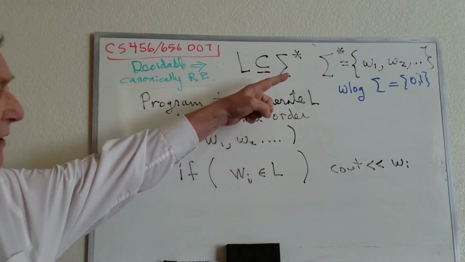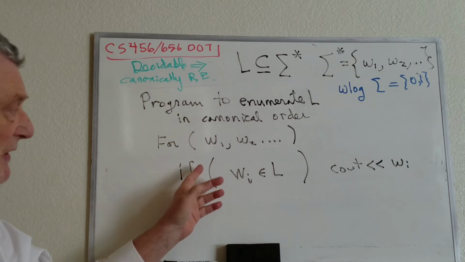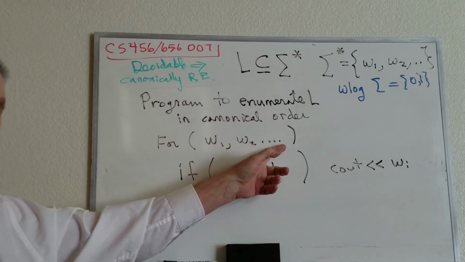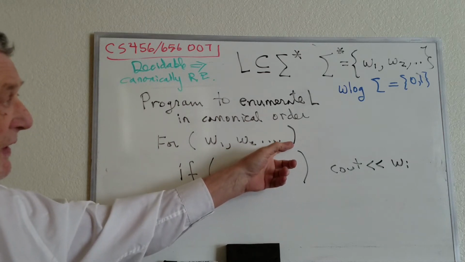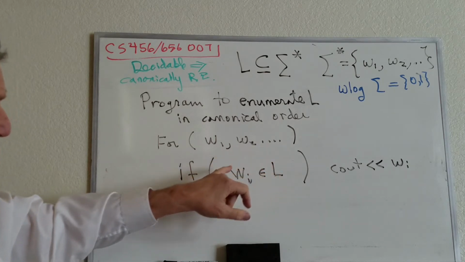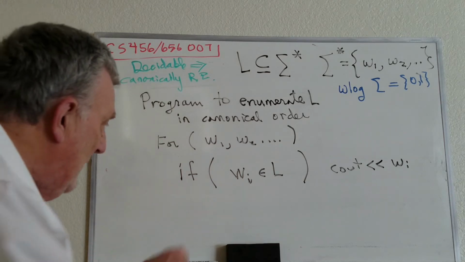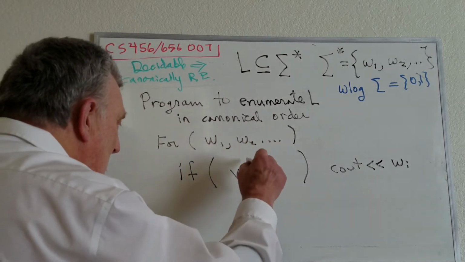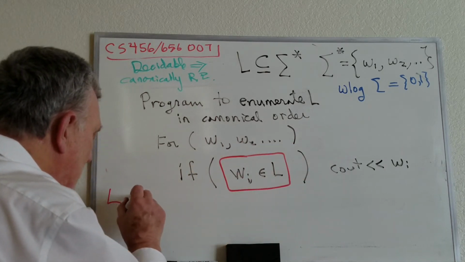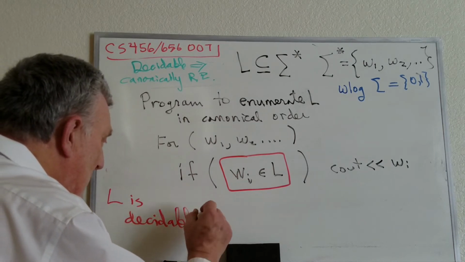First, we write all the strings over the alphabet in canonical order, at least we have them available. So we compute these one at a time, which we know we can do because every alphabet star is canonically enumerable. And then for each one, we test whether that string w_i, where i goes from 1 up to infinity, is a member of L. And this uses the fact that L is decidable.